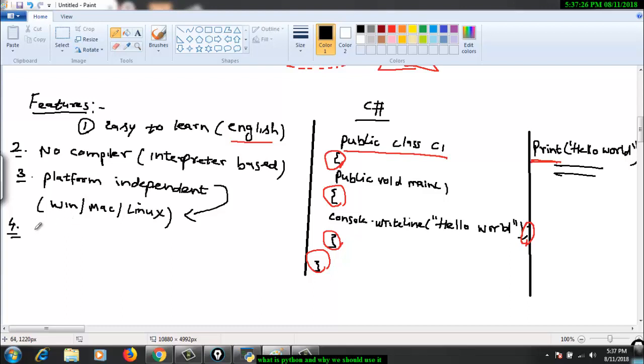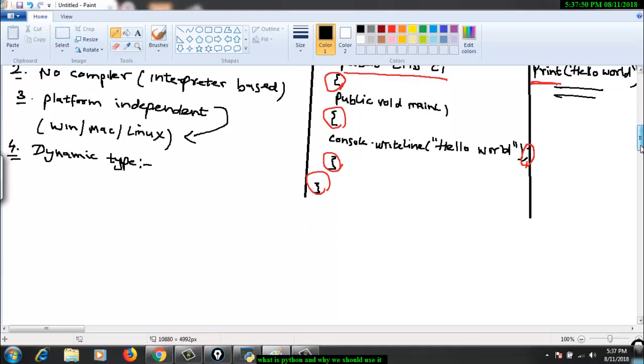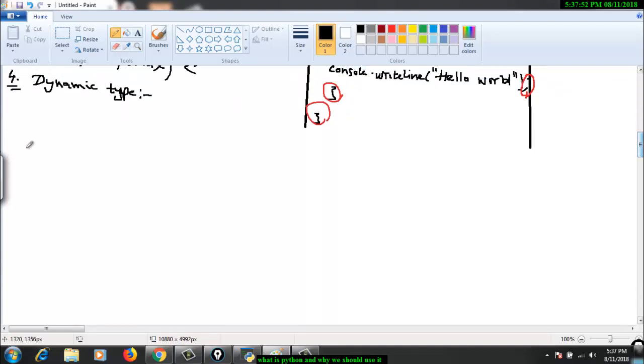So next is, Python is dynamically typed. So what does that mean to say? If I say Python is dynamically typed, that means to say, if I ask you to initialize some variable for me, right?